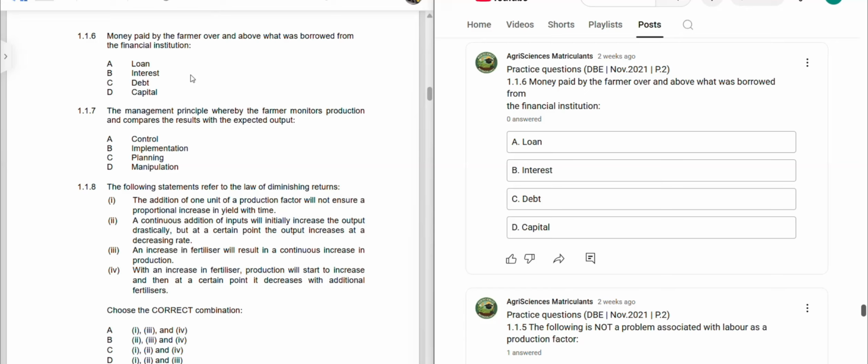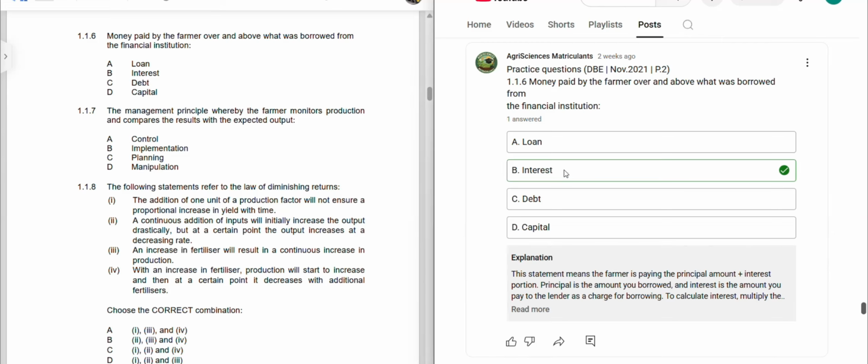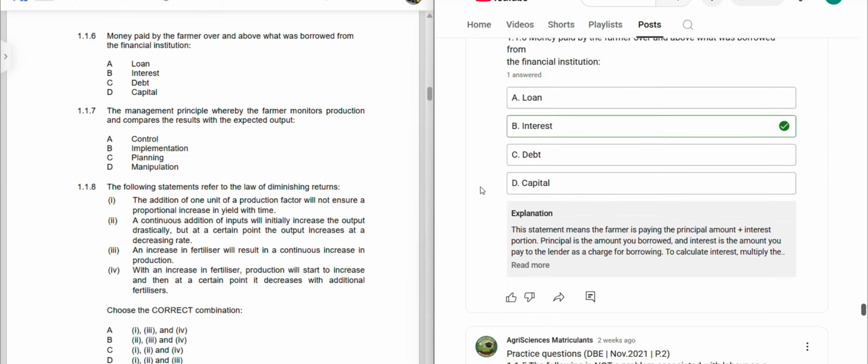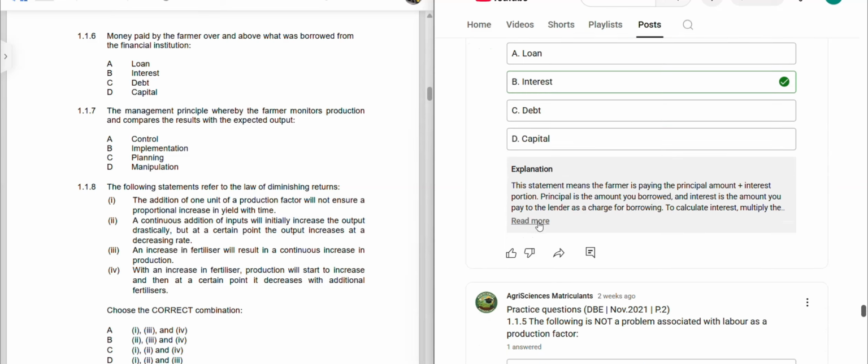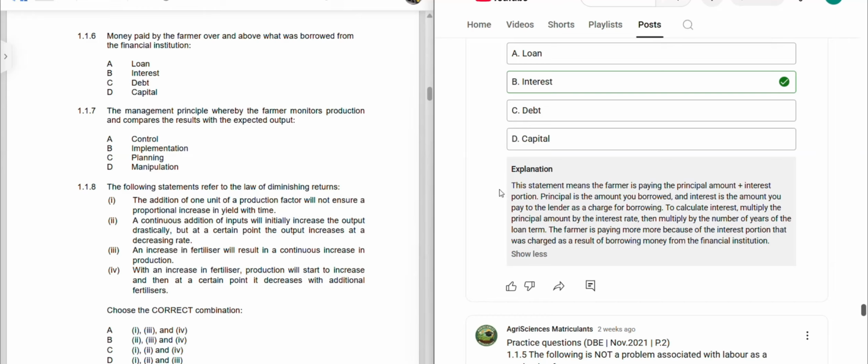So the correct option here is interest. The money paid by the farmer over and above what was borrowed. That's the interest portion of the loan. So this statement means the farmer is paying the principal amount plus the interest portion.